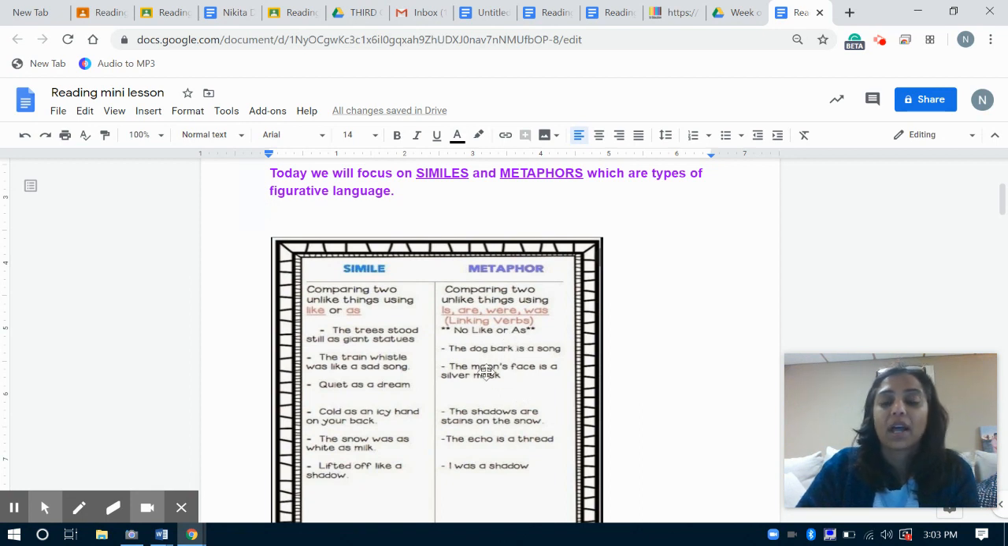Okay, let's take a look at this one. I'm going to go down over here, actually. The shadows are stains on the snow. So think about a shadow. Think about your shadow on snow. It might look a little gray, right? The snow is white. Your shadow looks a little gray. It looks like a stain on the snow. We wouldn't think of shadows and stains on the snow as looking anything alike, right? But they're comparing it and they're using the word are to connect it. Okay, so those are examples of similes and metaphors.